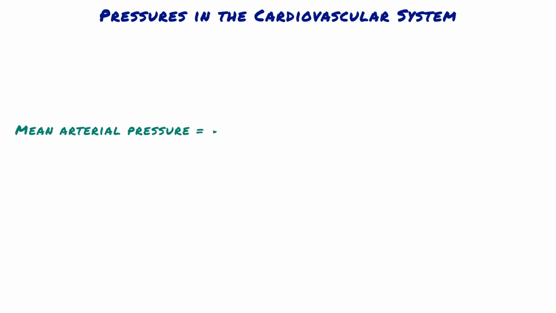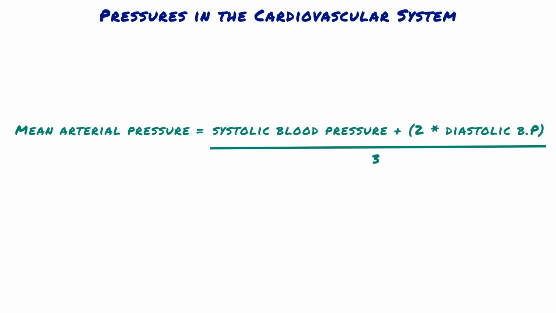Mean arterial pressure is the average pressure in a complete cardiac cycle and is calculated as follows. Notice that mean arterial pressure is not the simple mathematical average of diastolic and systolic pressures. This is because a greater fraction of each cardiac cycle is spent in diastole than in systole. Thus, the calculation of mean arterial pressure gives more weight to diastolic pressure than systolic pressure.